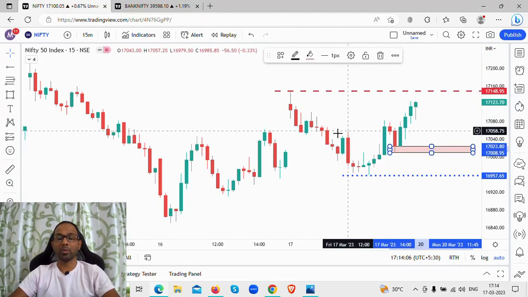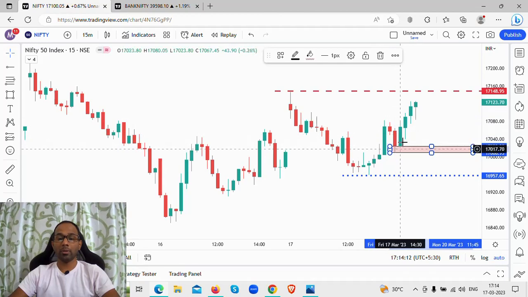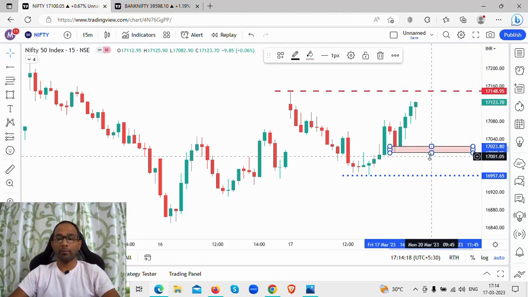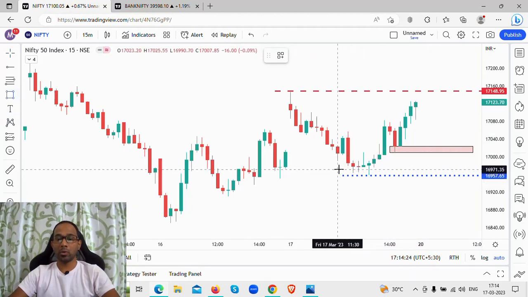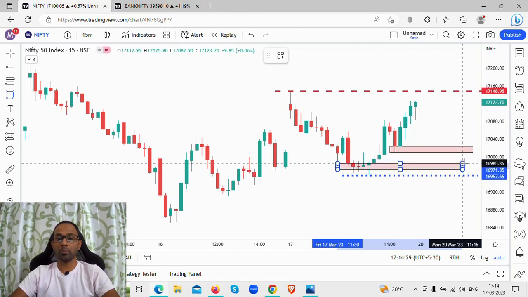This resistance was broken around this particular level, and the market came back down here to this level, and it pushed higher from this level. So this marks a very strong support level for Nifty. What is that? 17,000 to 17,020 level. Just below that is the day's low and also a strong support level.